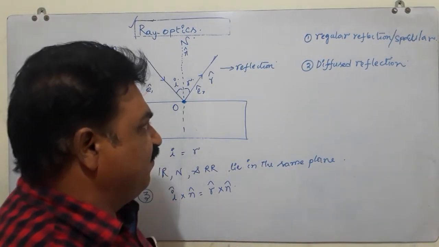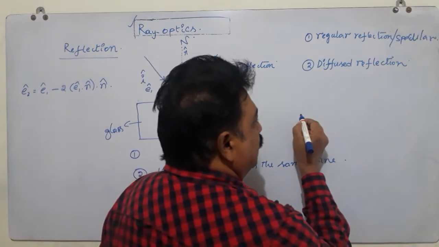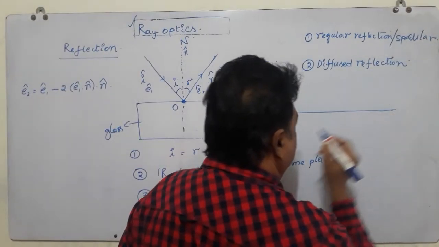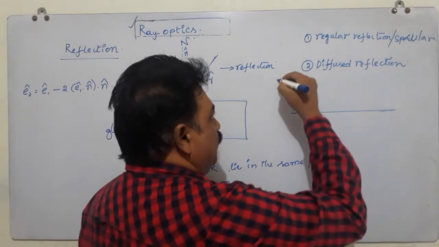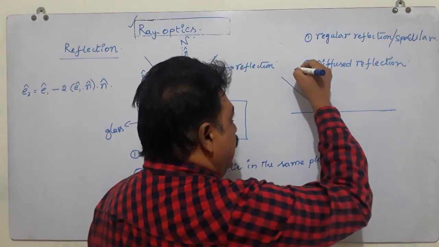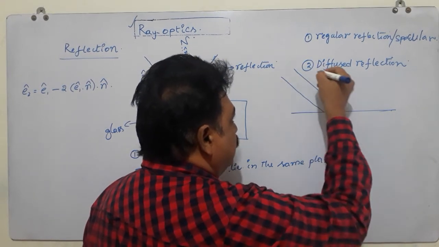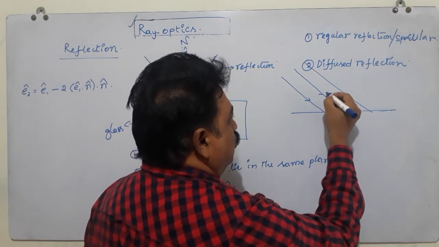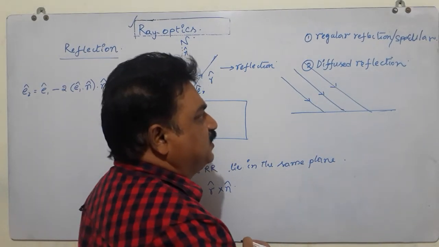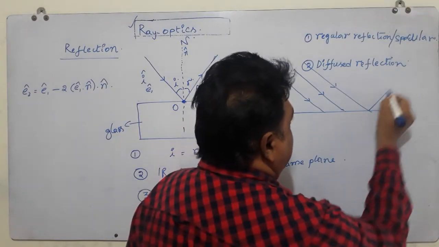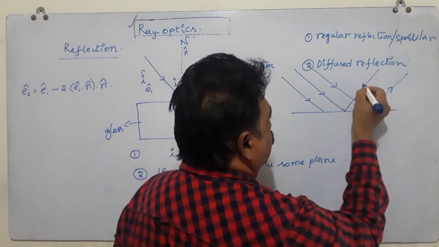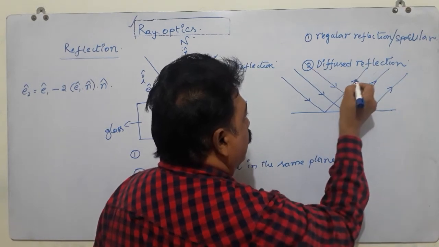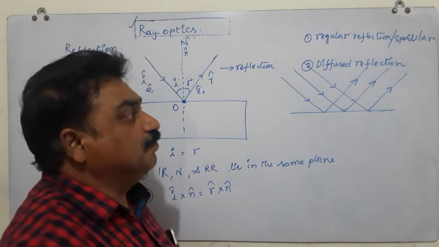What is regular reflection? See, if the reflecting surface is smooth, if it is a smooth plane, and you take a parallel beam of light incident on this smooth plane surface, the reflected rays also will be a parallel beam.